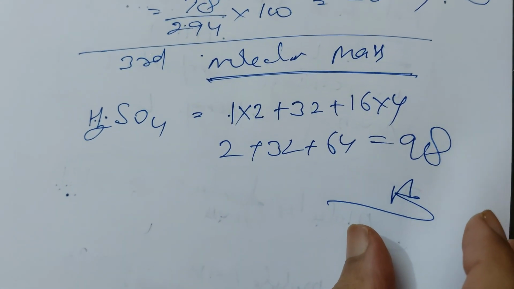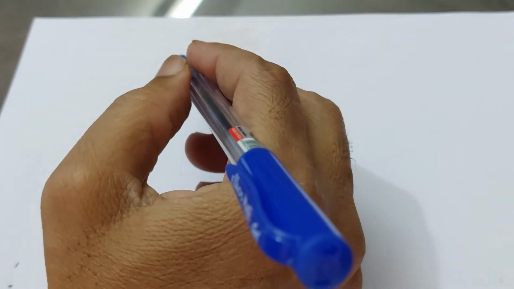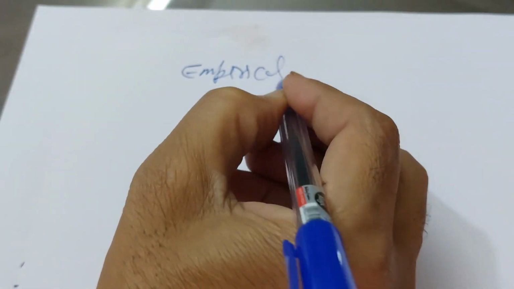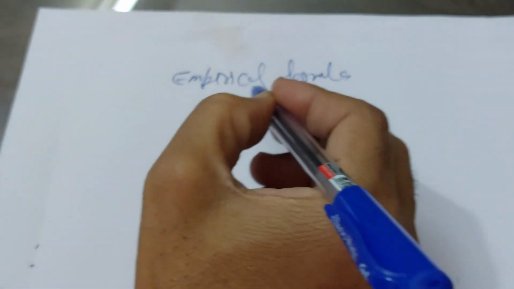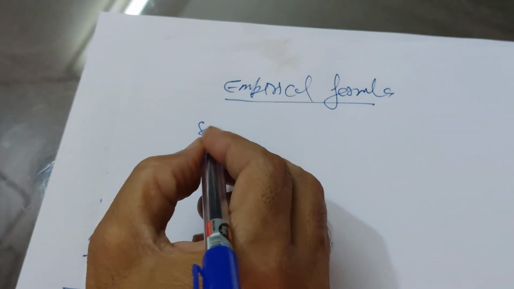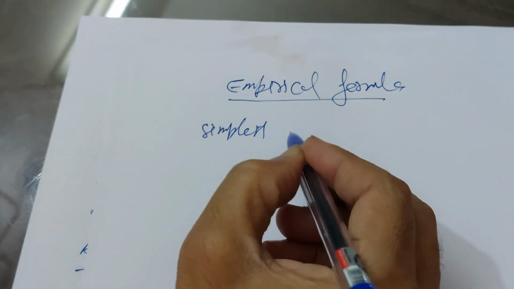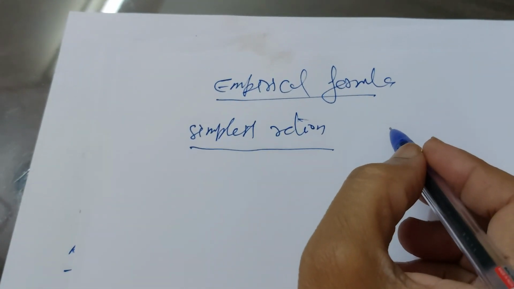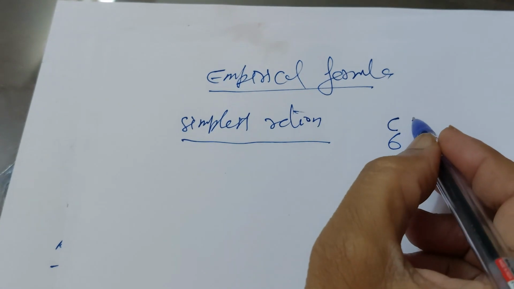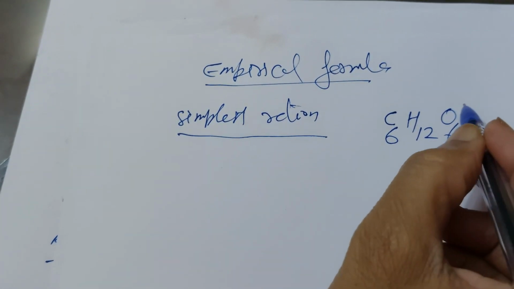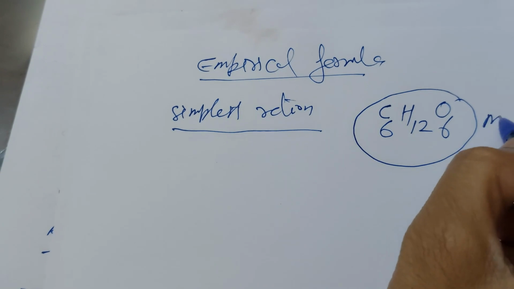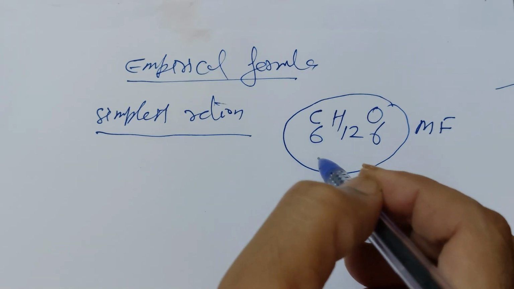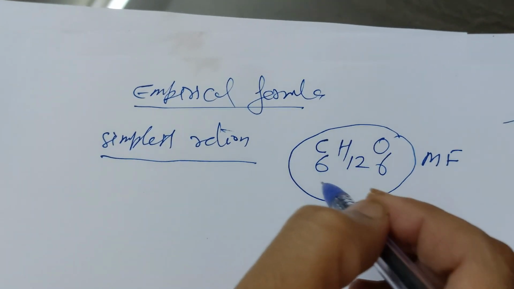Now the fourth topic is to calculate the empirical formula. What is the empirical formula? Empirical formula is the simplest ratio, not the real number. The molecular formula of glucose is C6H12O6, and it gives the real number of atoms present in a single molecule.